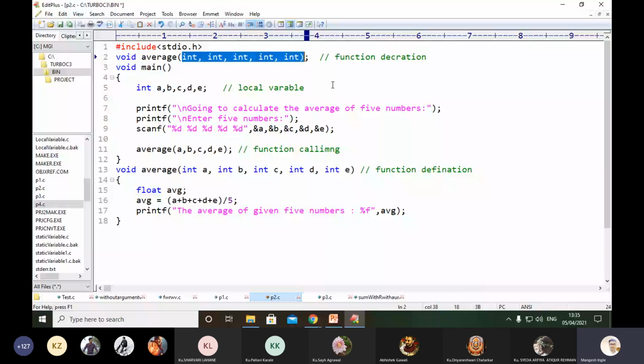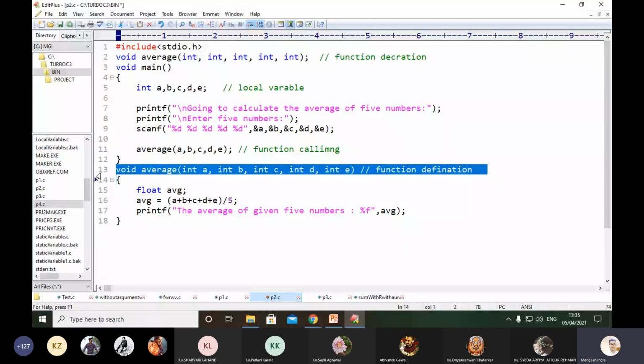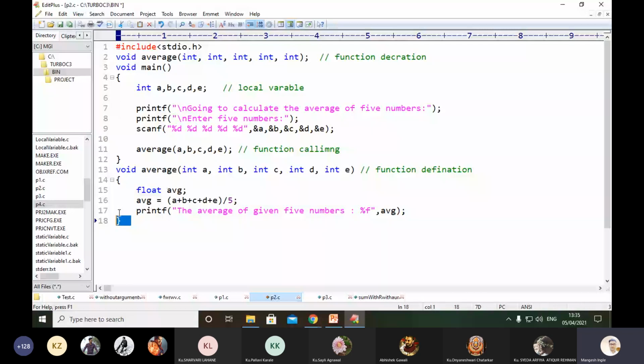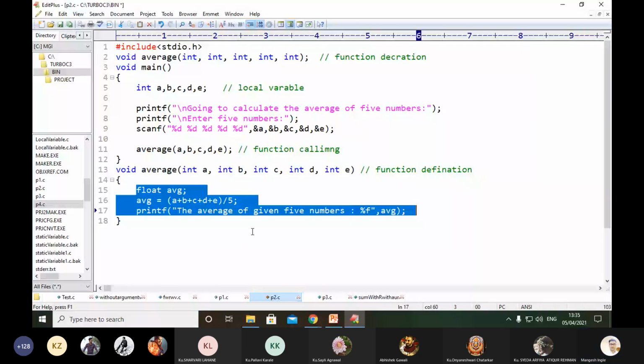Okay, line number 13, concentrate. Here you can see the function definition, meaning we have implemented that function, and inside it we have implemented some processing logic from line number 14 to line number 18. You can see float avg, average. At line number 15 you can see a, b, c, d.